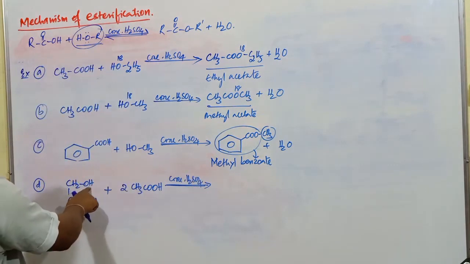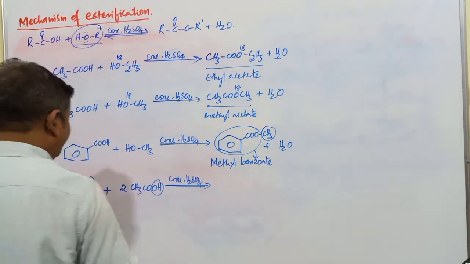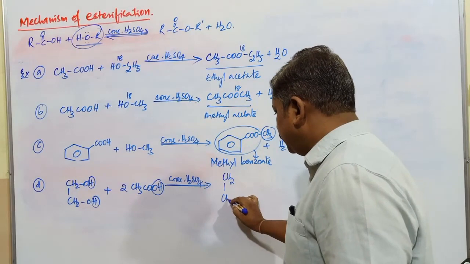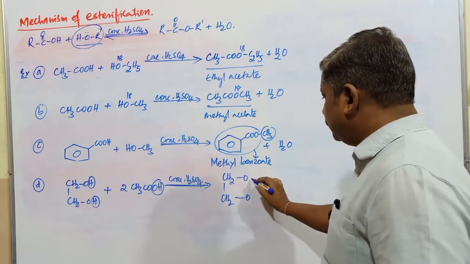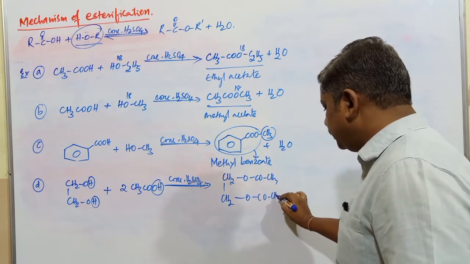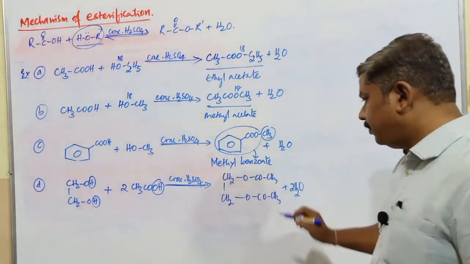So this H and this OH is going to be lost. 2 moles of OH is going to be there. What's the compound? It is CH2OCOCH3, CH2OCOCH3 plus 2 moles of water. So this is the compound obtained here.